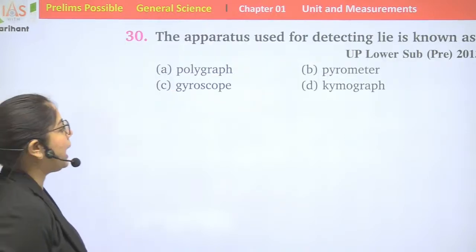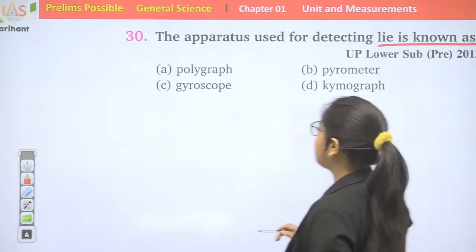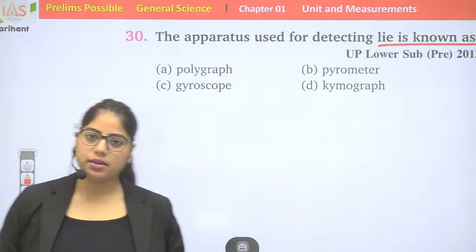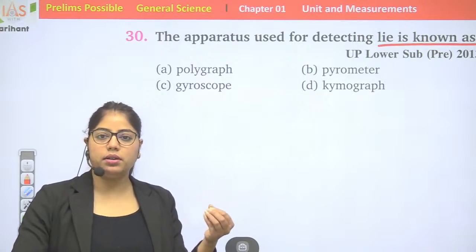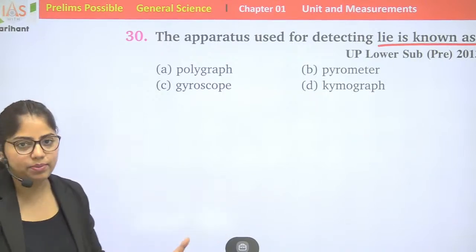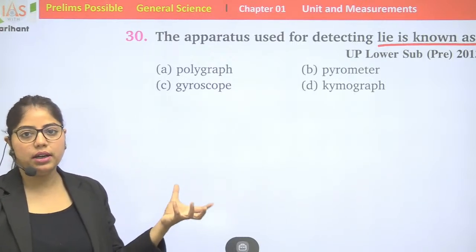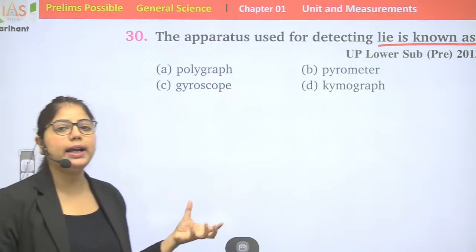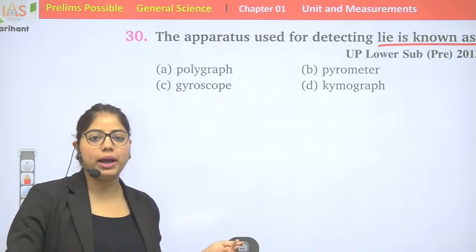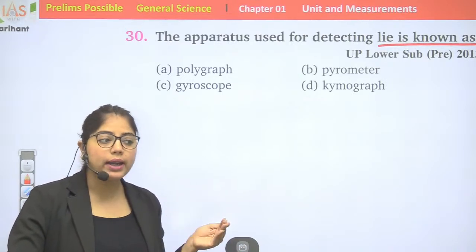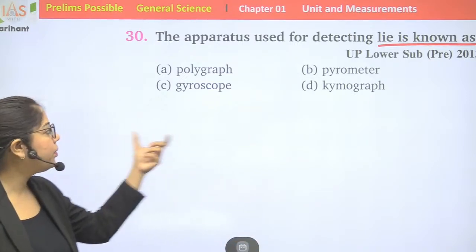Question number 30. The apparatus used for detecting lie is known as... If some person hides something, or it is related with a crime, then a lie detector test is conducted. But this test is conducted only by court orders. Not any ordinary person can do this function, right?